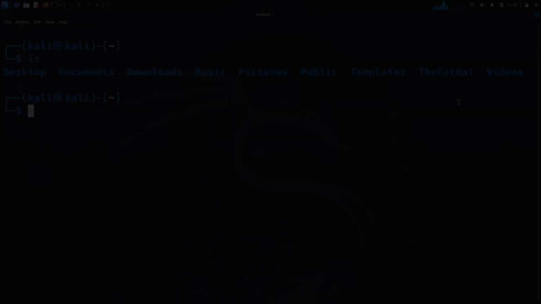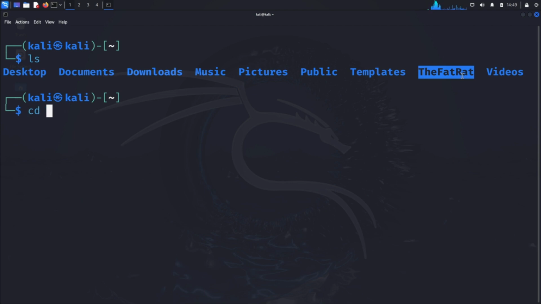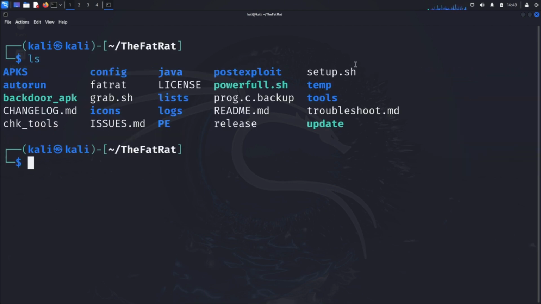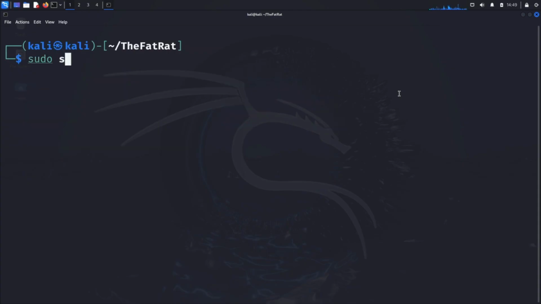Once cloning is complete, navigate into the repository with cd TheFatRat. Run ls to see the contents. Notice that setup.sh file? That's our installer, but first we need to make it executable. Run chmod +x setup.sh. This command gives the file execution permissions. We'll need root privileges for installation, so run sudo su and enter your Kali Linux password.